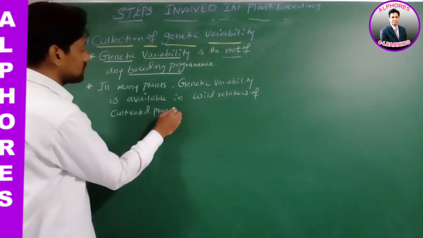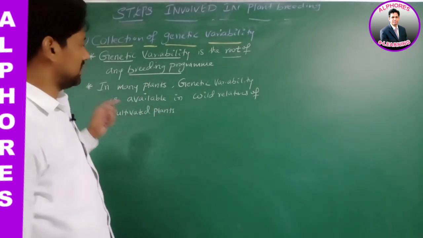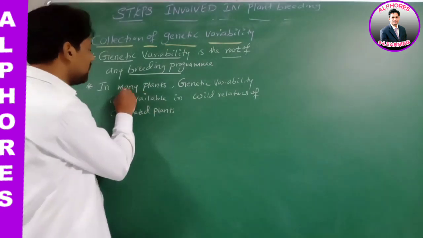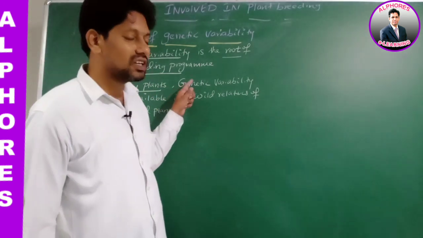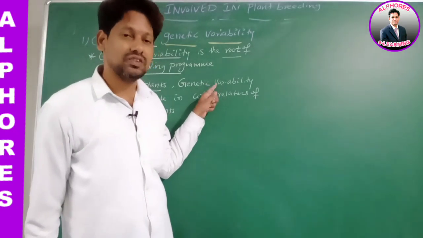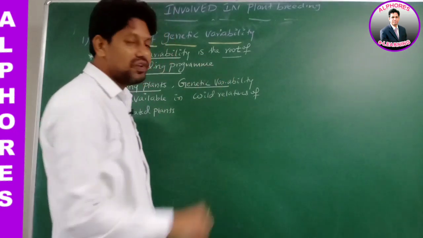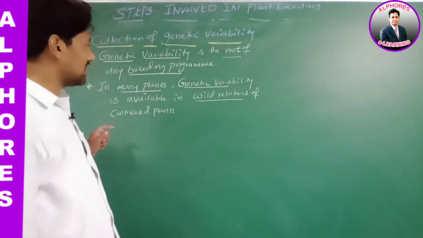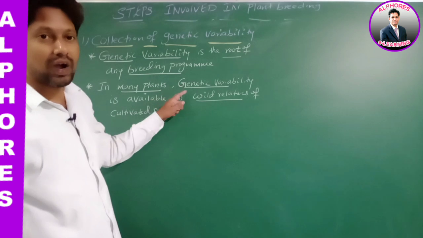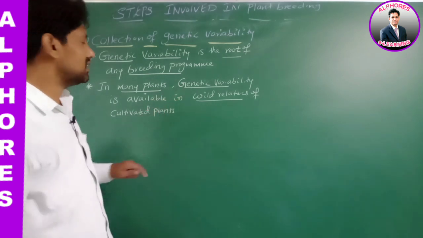Now listen to this statement carefully. In many plants, genetic variability is available in the wild relatives of cultivated plants.